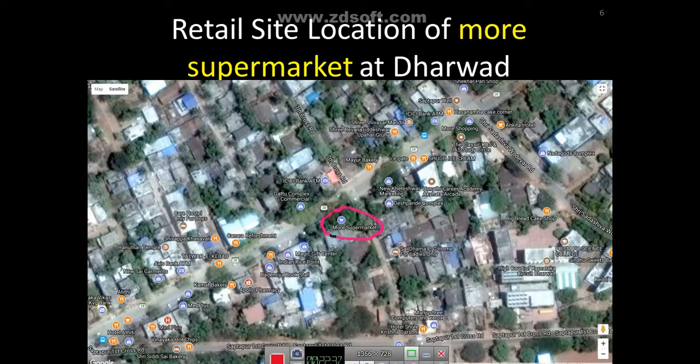This road goes on, and on the right side as well as the left side of Haliyal Road, all are residential areas. Some areas I can name: after Saptapur, Jayanagar, then CB Nagar, Shri Nagar, Nehru Nagar, Radhakrishna Nagar, and so on. So it is a perfect location for a supermarket, surrounded by its target market. The target market is middle income households or middle class families.